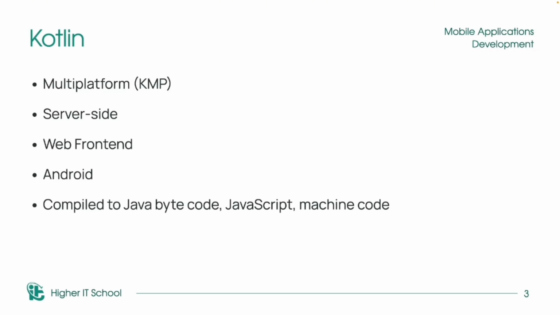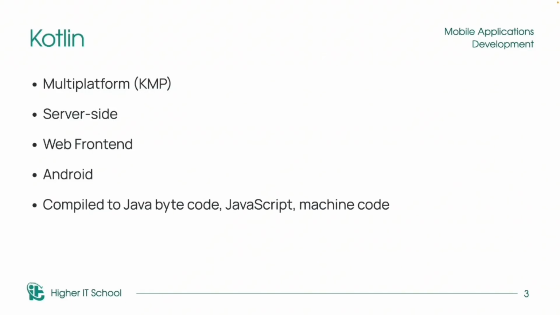It means that in Android we create native UI, in iOS we create native UI, but the business logic is multi-platform.